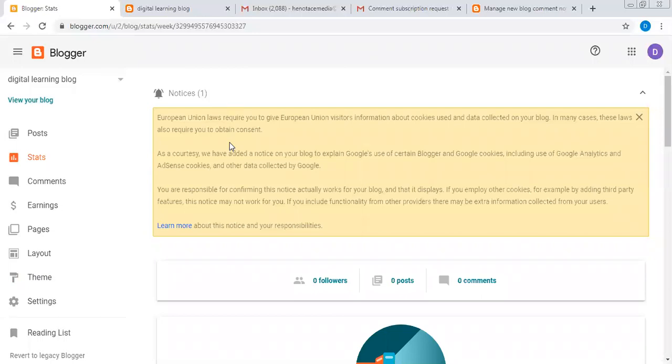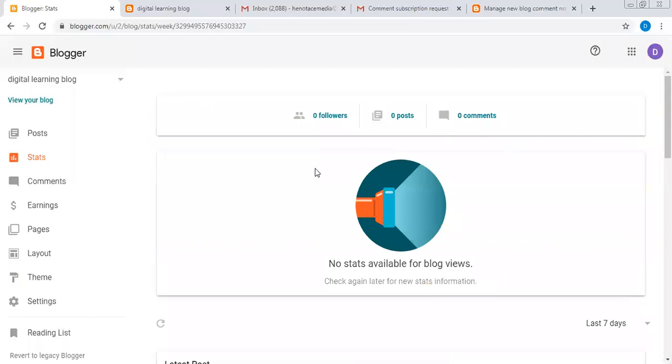They are giving us a notice here that European Union law requires that European Union visitors be given information about cookies. You see, we have added a notice on your blog to explain Google's Blogger and Google cookies. That is a different thing entirely. Maybe later I will explain that one. I don't want to go into that one, so let me just close that. So that's for now.